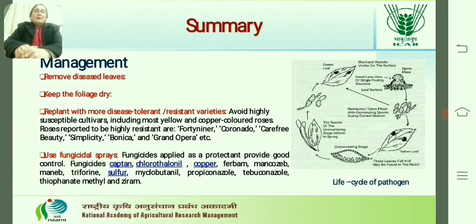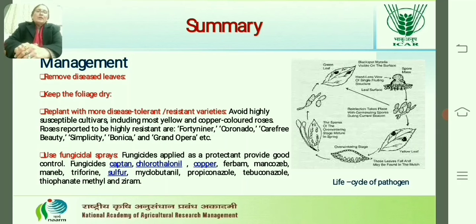Now the main management part comes. We have to follow cultural practices, which include removal of the diseased leaves or infected plant parts from the orchards, and similarly we have to keep the foliage dry, otherwise under moist conditions the pathogen will multiply faster. We have to select disease tolerant or resistant varieties if possible, and there are many varieties which have been bred. Avoid highly susceptible varieties, including yellow and copper colored roses, but highly resistant varieties are listed over here.